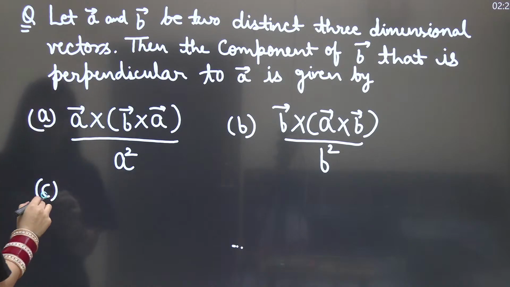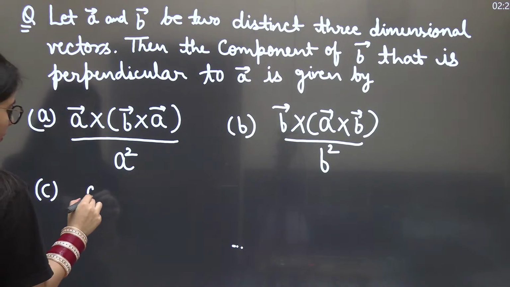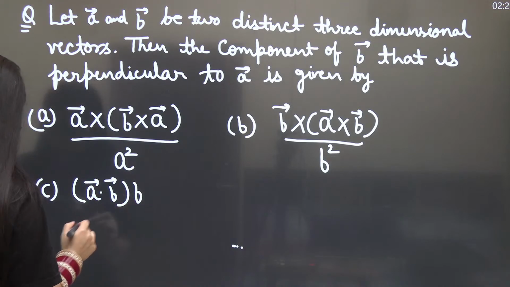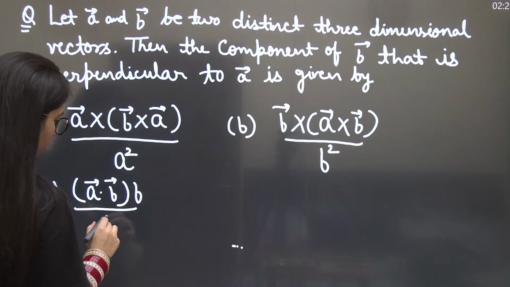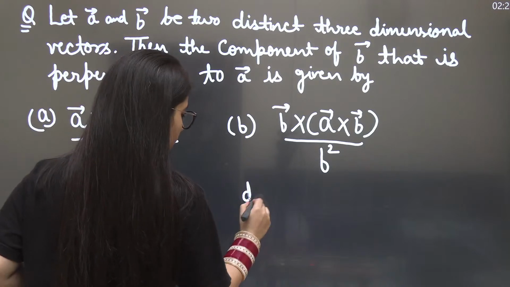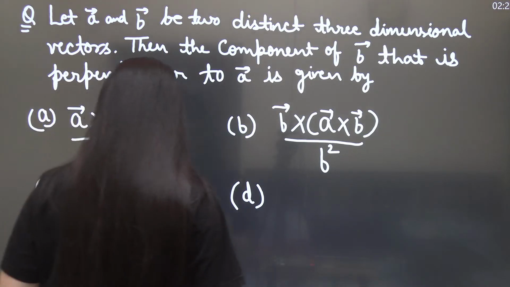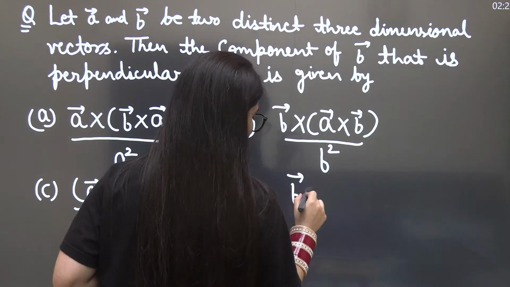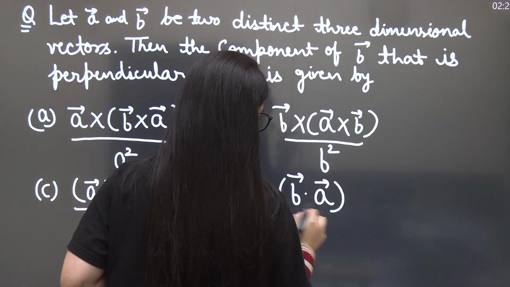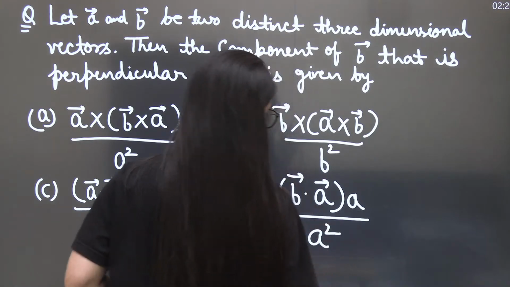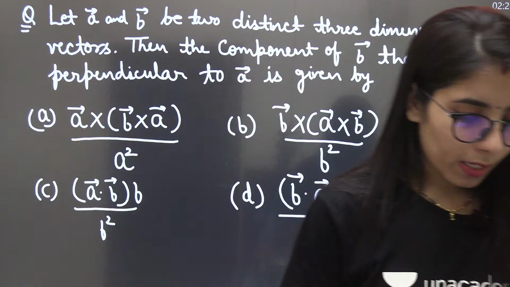Option C: A dot B vector into B upon B square. Option D: B dot A into A upon A square. Just check it out and tell me as you get the final answer for this question.